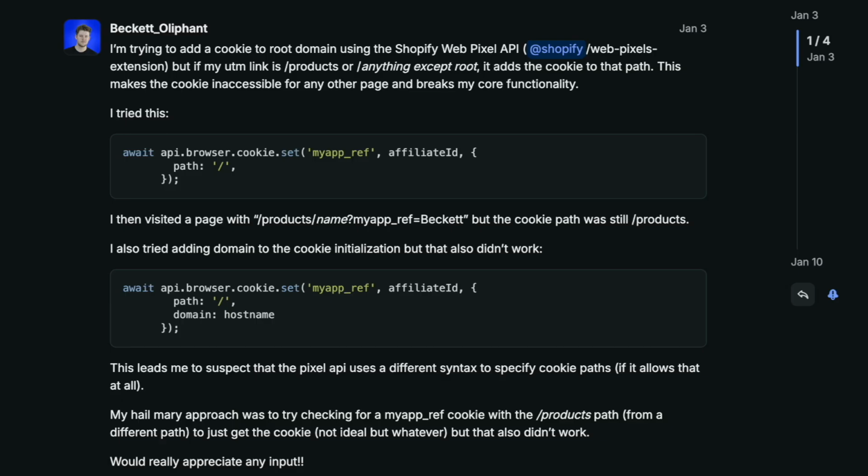I think the best option is just to post the problem on the Shopify dev forum and hope that someone answers it. I'm putting a hard cap on trying to fix this. I've already wasted way too much time on this.